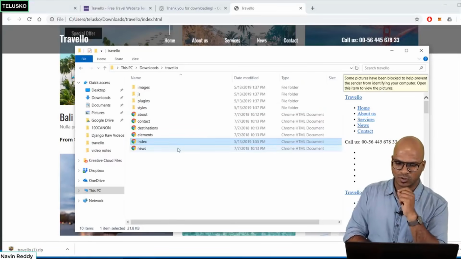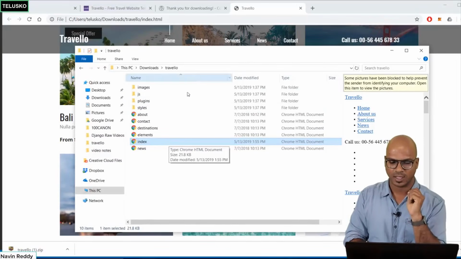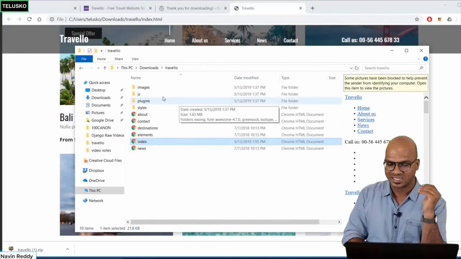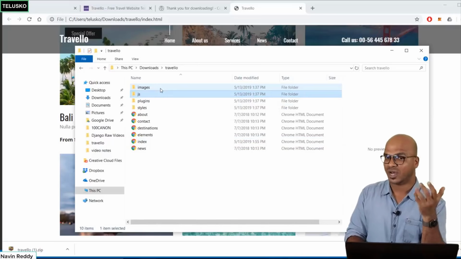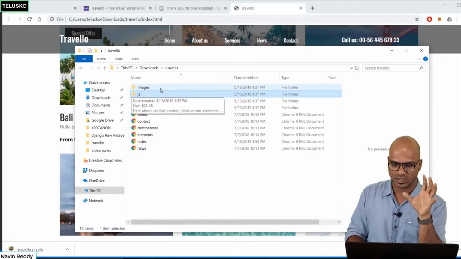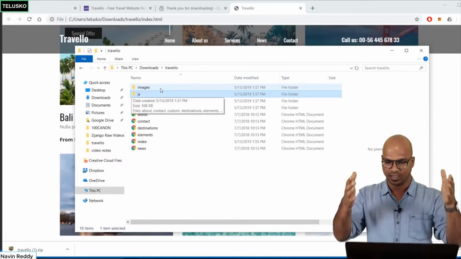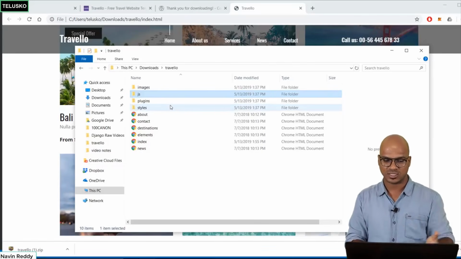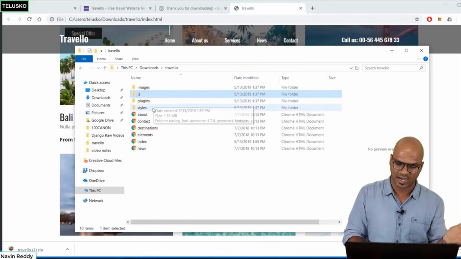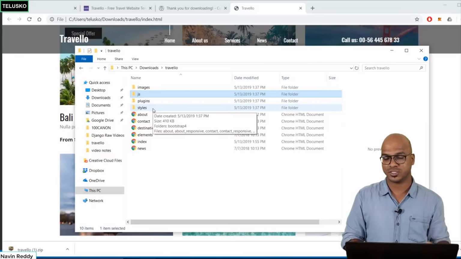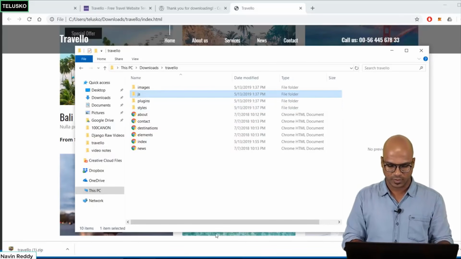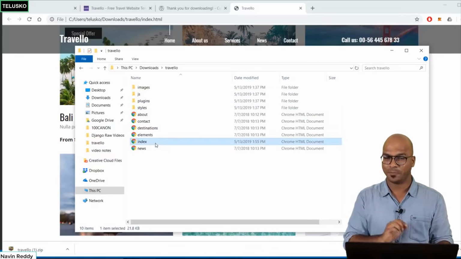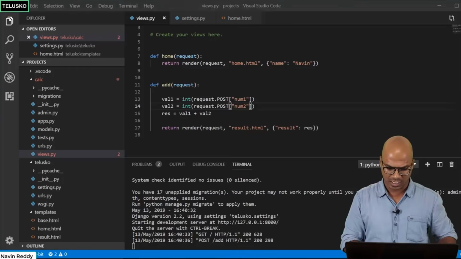What happens is when you just copy this index.html, you have to also take care of the static files. For example, images. We have JavaScript files, because all these things are very important for this layout, right? The animation effect which you are seeing there, the images, and then there are certain plugins, certain styles. We want all this in our project. So let's copy this index.html in our project.